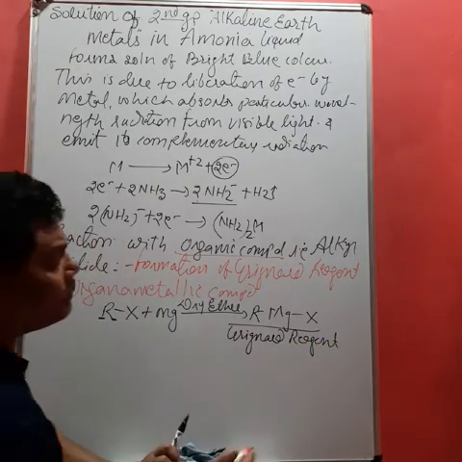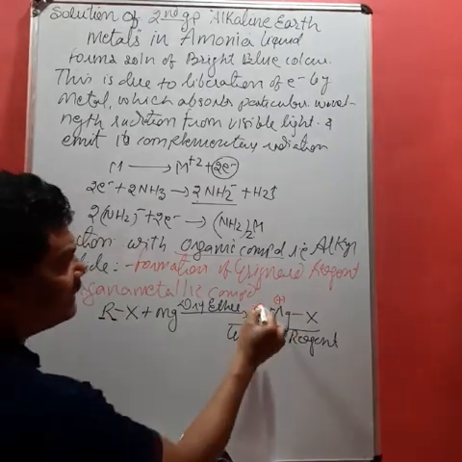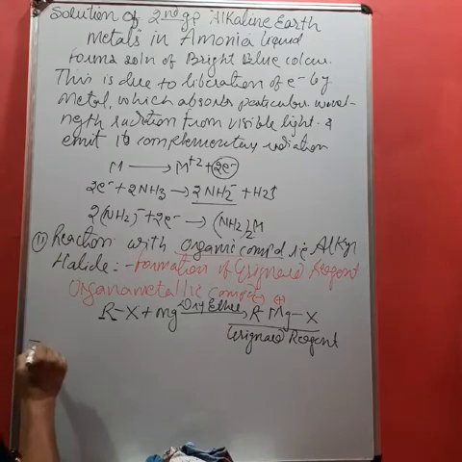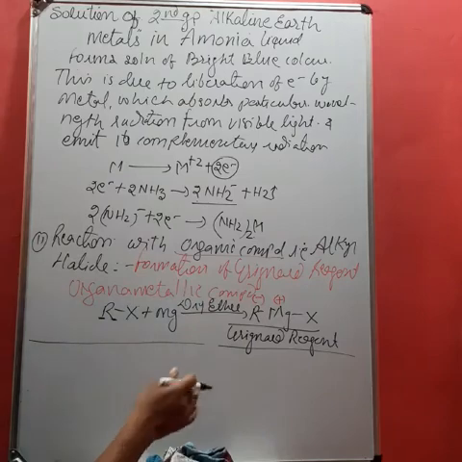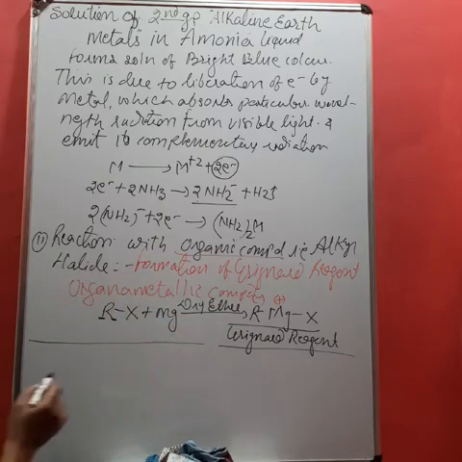This is due to presence of positive charge on Mg and the negative charge on R. Okay, therefore it is highly reactive compound and used to prepare large number of other organic compounds. So this is also a specific property of what? Magnesium or second group alkaline metal.